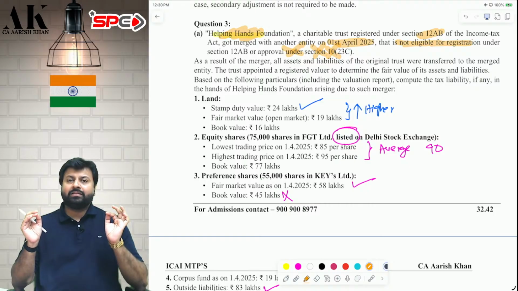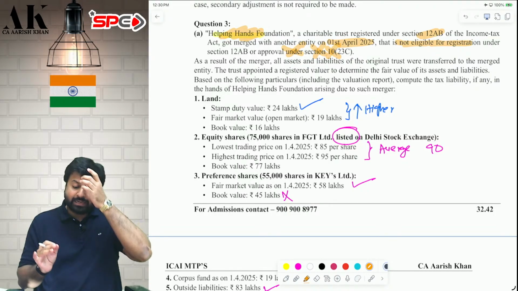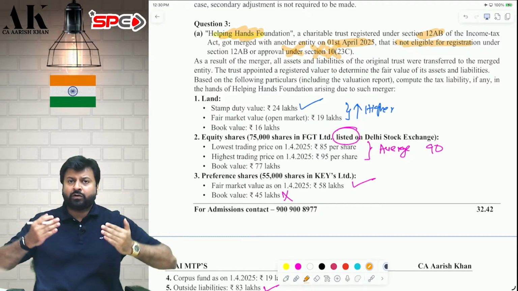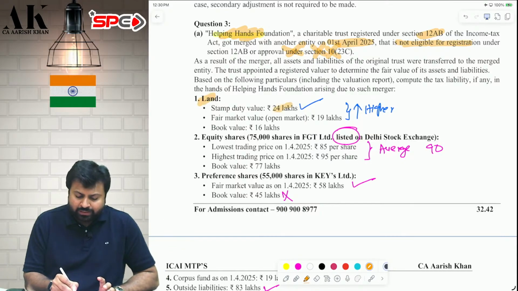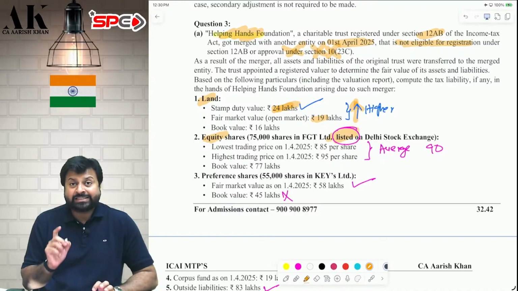On that, you will apply 34.944% tax. Accreted income is aggregate value of all assets minus aggregate value of all liability. In assets, land will be valued at stamp duty value or market value, whichever is higher. Therefore, you will take stamp duty value. Equity shares will be equity shares which are listed in a stock exchange.